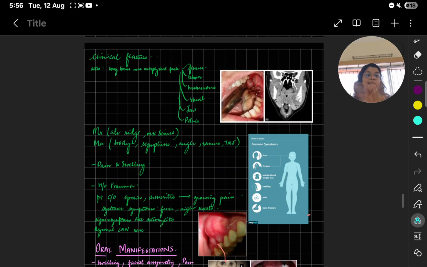Next, we go on to the clinical features. What do you think you will see in osteosarcoma? First, we go to see the sites.